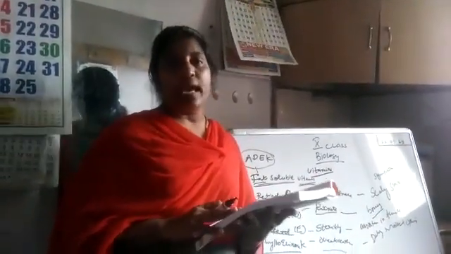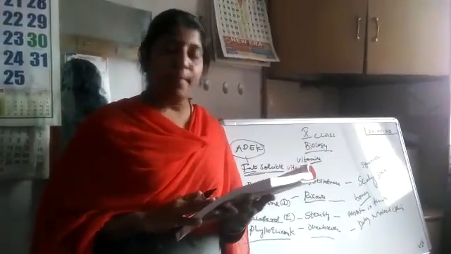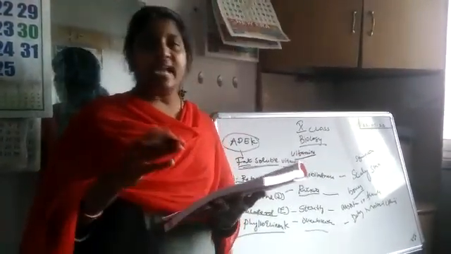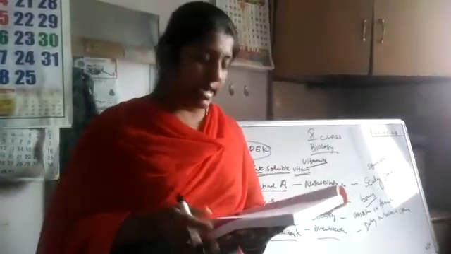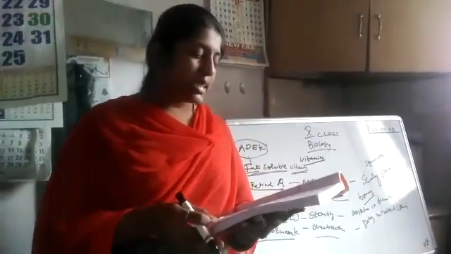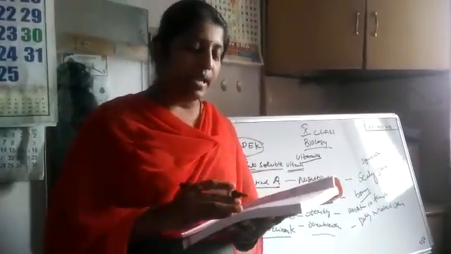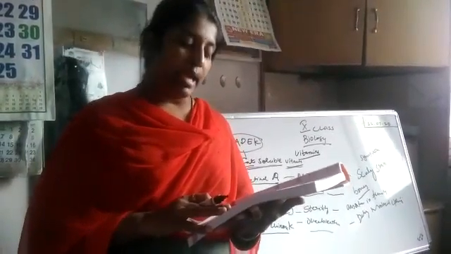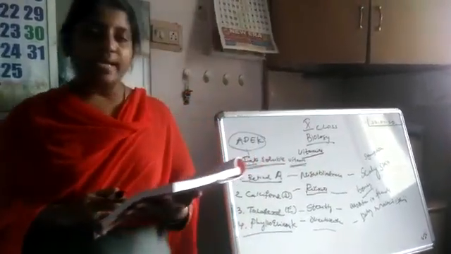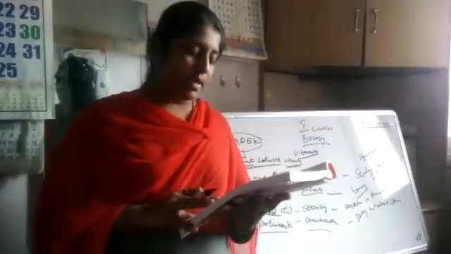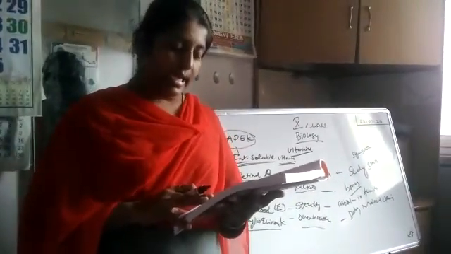So thiamine, if this B1 vitamin is absent in our body, we will get the beriberi disease. Already explained in our live class also. You people came to class, I explained already. Once again I am repeating this. If thiamine vitamin is not taken, what will happen? Beriberi, and riboflavin, glossitis, and niacin, pellagra, and pyridoxine B6 vitamin, anemia, and cyanocobalamin, anemia, folic acid, anemia, and